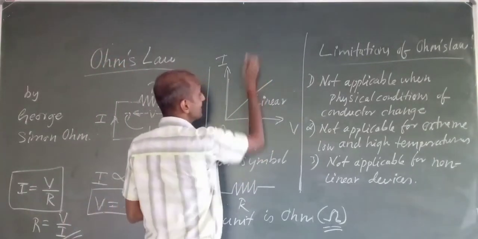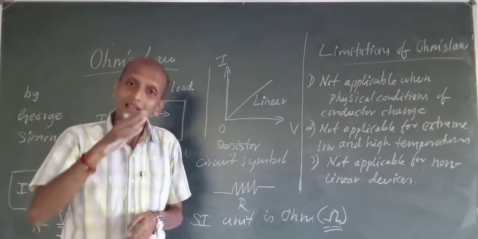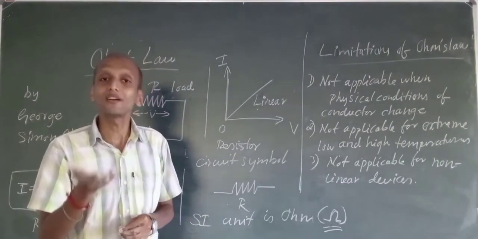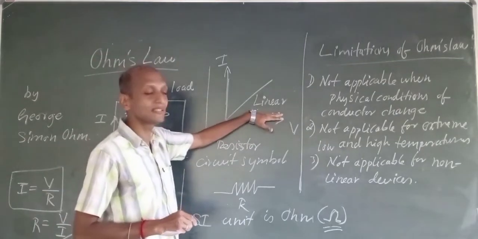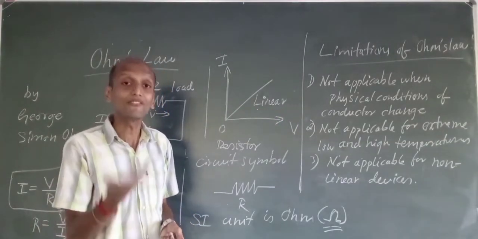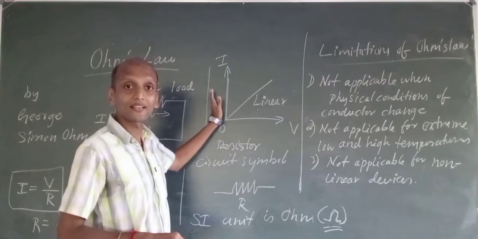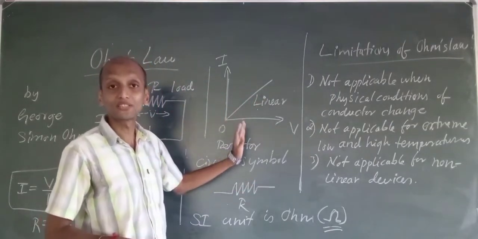Linear is what? Components are classified into two categories: linear components or linear devices, and non-linear devices. Linear devices are what? The devices in which the voltage and current are proportional. In the same proportion, the current and voltage will be.